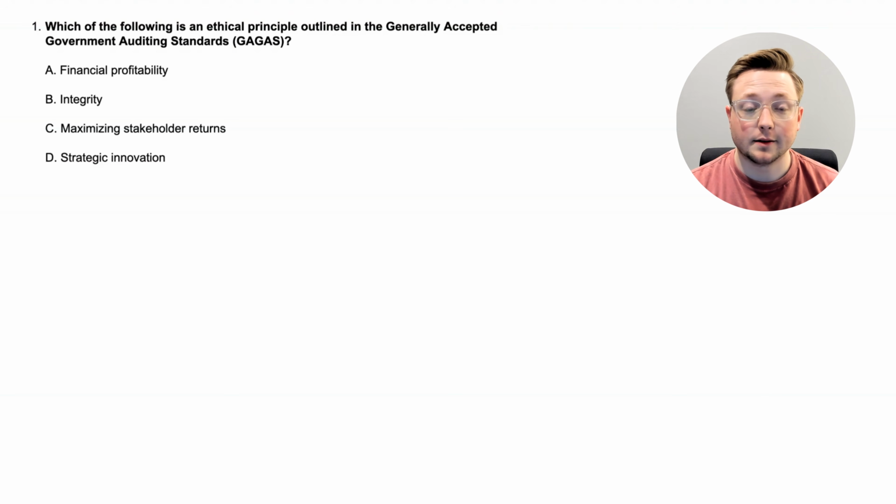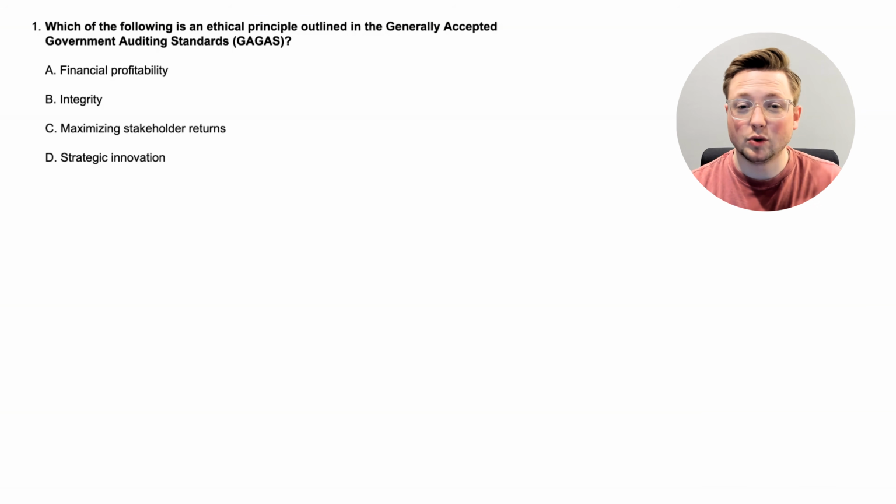All right, here we are at the first question. Which of the following is an ethical principle outlined in the Generally Accepted Government Auditing Standards, or GAGAS? Now, as we dive into these questions, this is a pretty simple and pretty straightforward topic, so we're not going to really spend too much time talking about each thing because all we have to do is dive into the explanation to learn what the rule is, and if you need to, maybe pause the video and take notes on what the rules are, and then we'll move on from there.